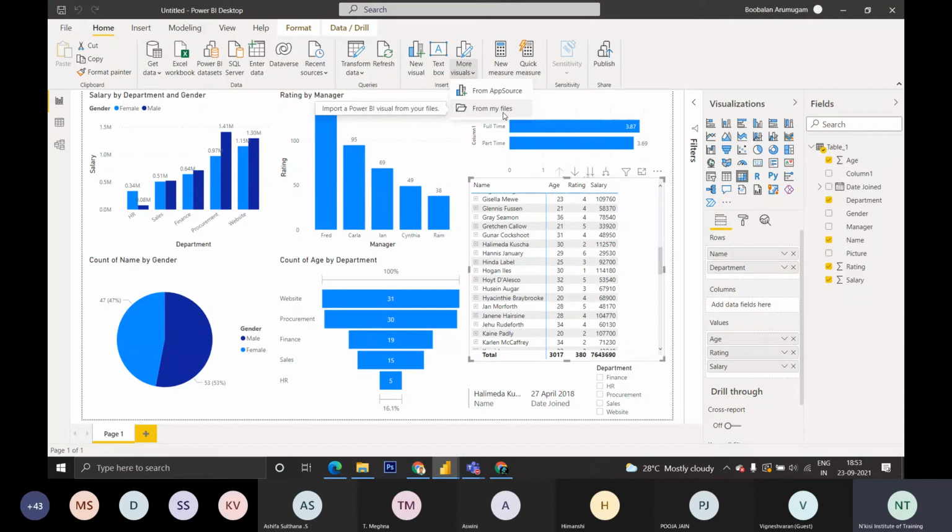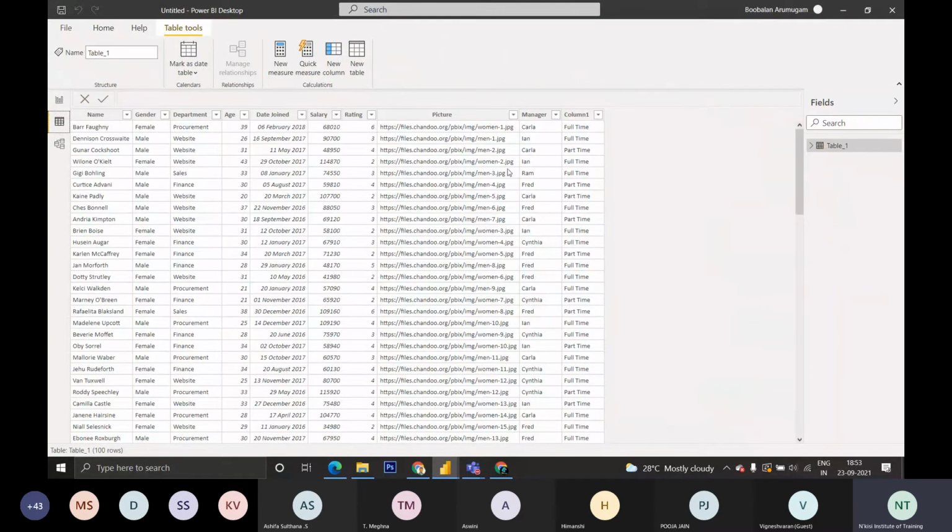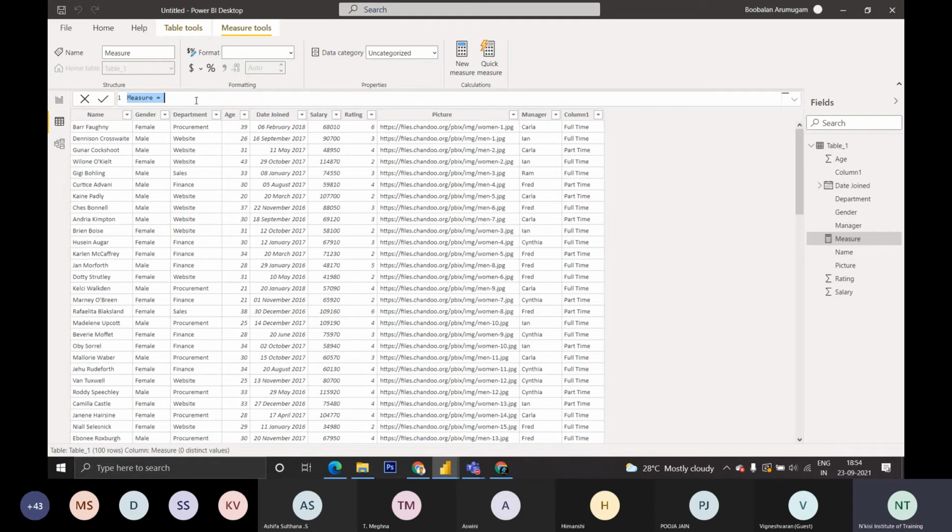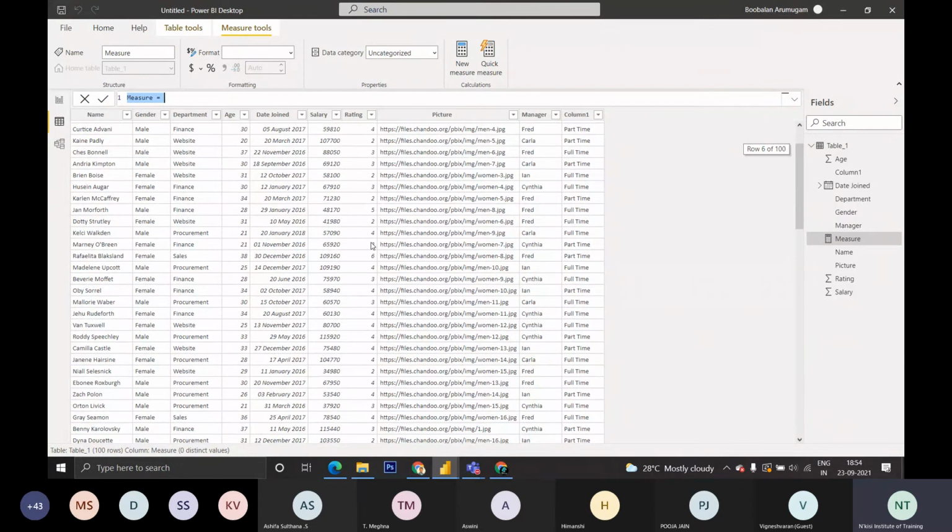The Power BI measure is like this: if I want to calculate the bonus based on the rating, we can use a measure. You can see add a new measure, and I have to type the formula here. It will create a measure named bonus, and on that you multiply the salary with ratings. If the rating is 6, I'm going to provide a 10% bonus. If the rating is 5, I'm going to provide a 6% or 8% bonus. If the rating is 4, I'm going to provide a 2% bonus, and if the rating is below 3, I'm not going to provide a bonus.